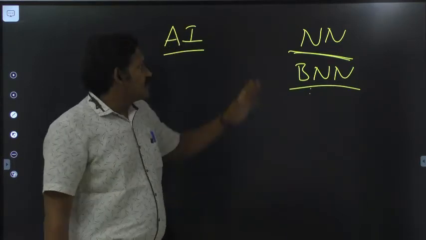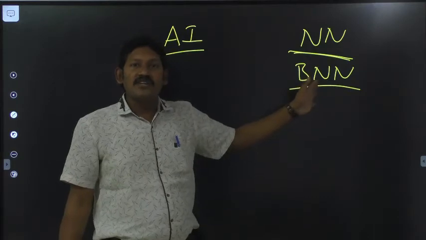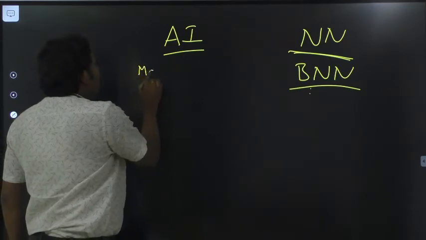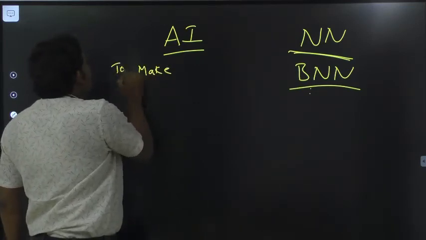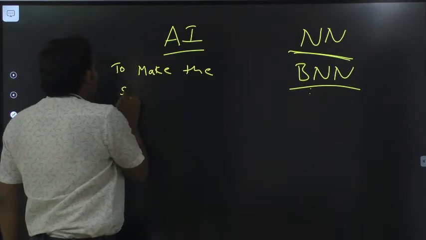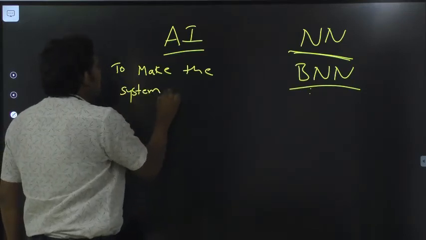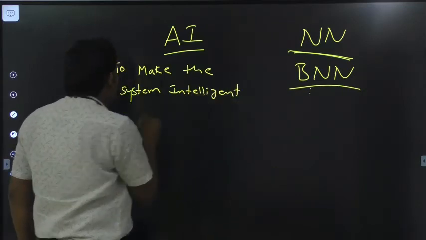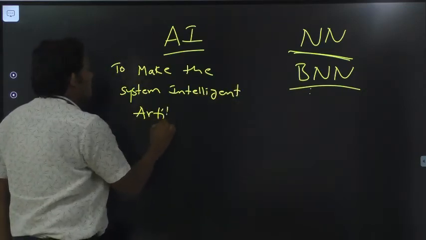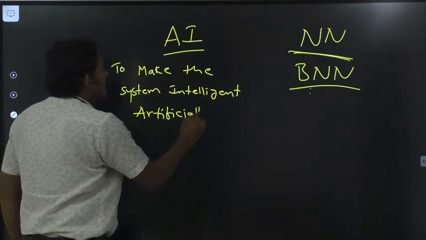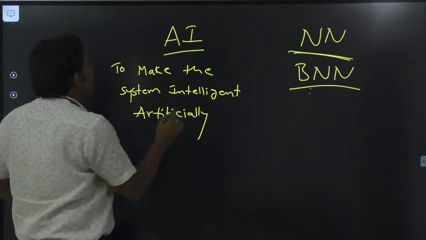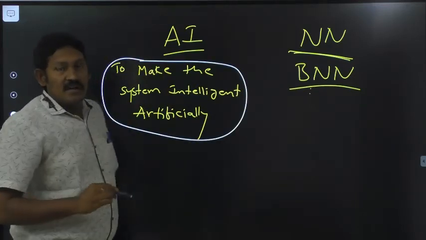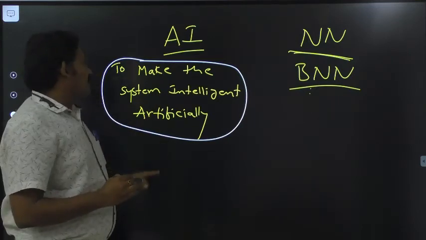The researchers first started studying the BNN because their intention is to make the system intelligent artificially. The researchers' main intention is to make the system intelligent artificially.